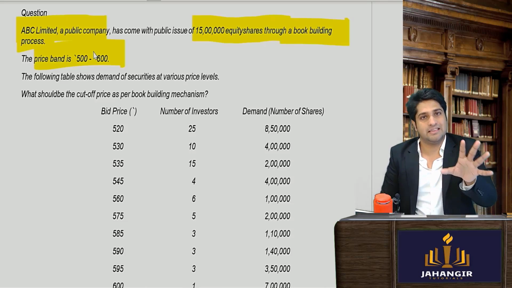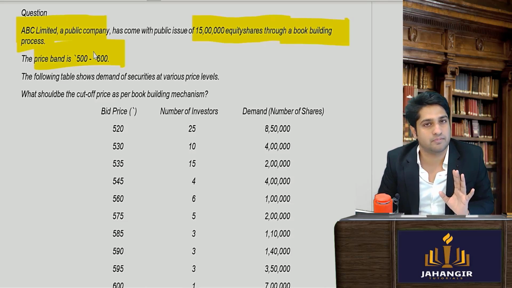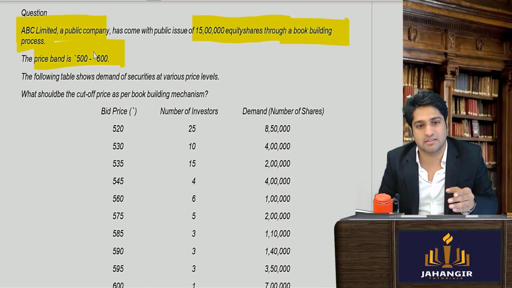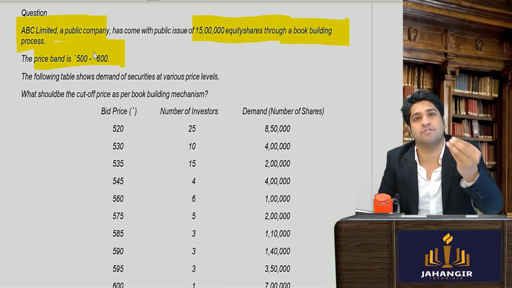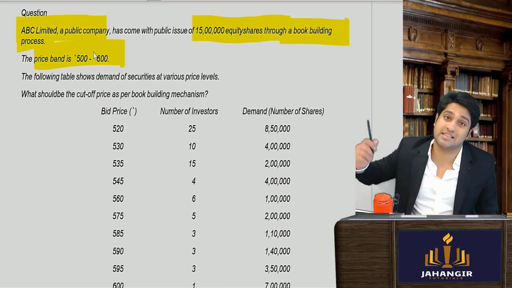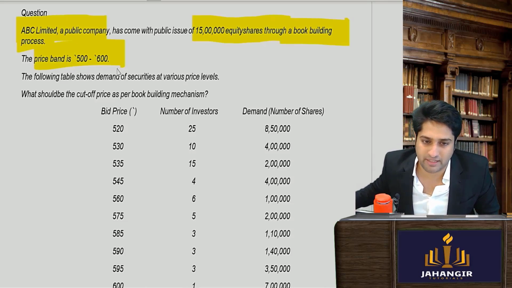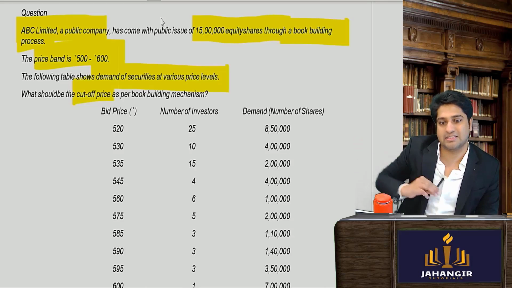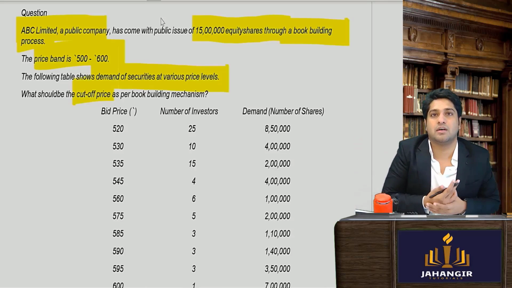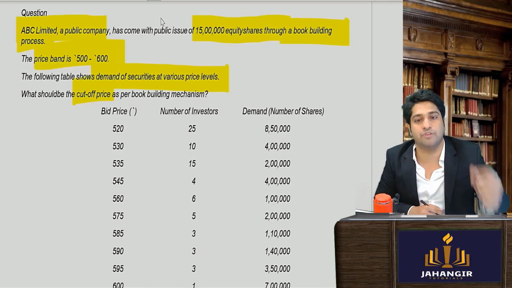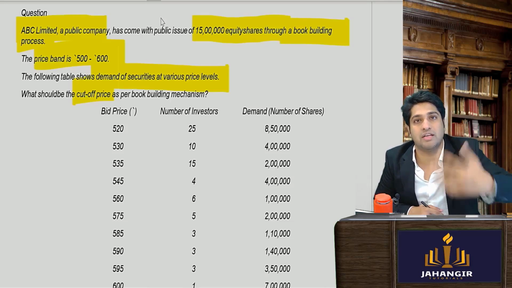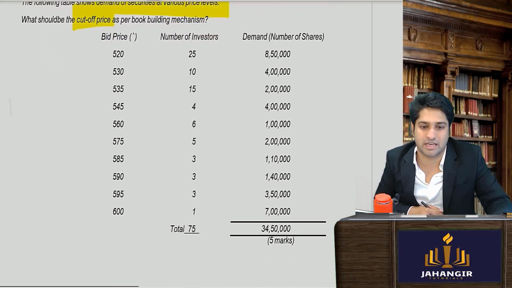Okay, so this way people will start bidding. Now bidding is done, but is this the final price? This is a price band. What is the final price that is decided? So they are asking us now. From the following table shows the demand of securities at different levels. What should be the cutoff price? So they are asking us, that we are the merchant bankers, we are the company secretaries, what price we should fix it at. मुझे बताओ, what is the amount that they want to sell? How many shares do they want to sell in the market?